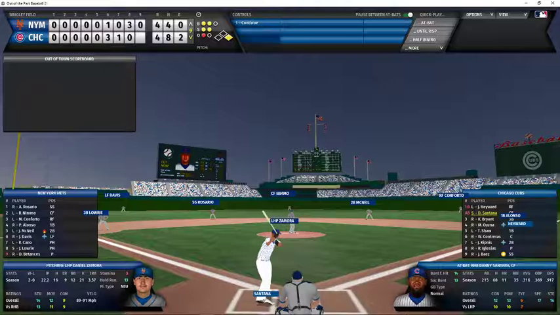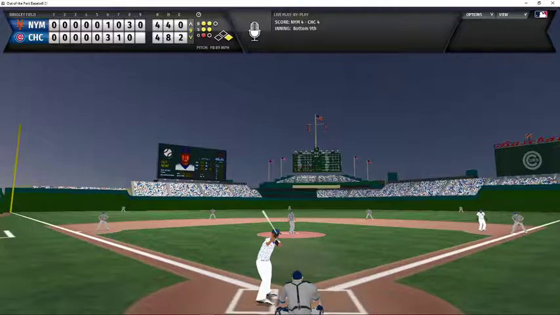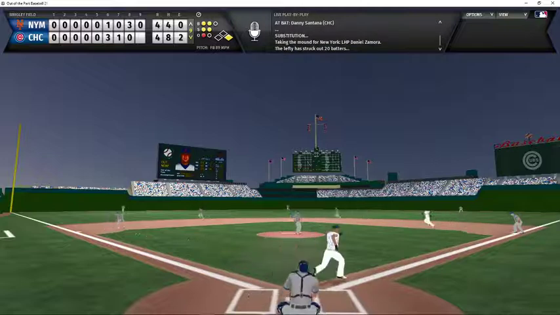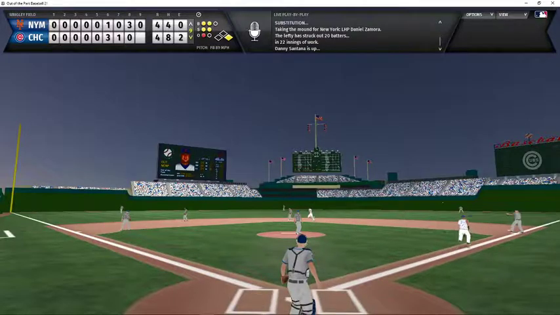Daniel Zamora now will pitch for the Mets. He'll face Danny Santana with a 2-2 count, 1 out. Runner on first. And here comes the pitch. That's a grounder to third. The throw goes to first, and that'll be 2 outs. On the fielder's choice, Hayward is going to advance to second.